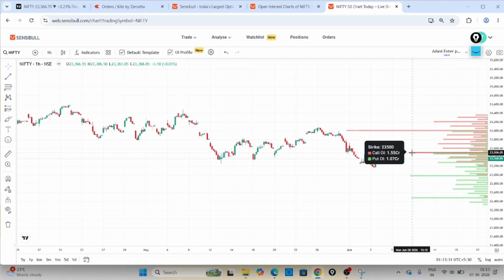Call writers are betting on the downside, and put writers are betting on the upside. That's what it is, a kind of jugalbandi. Between big players also, they are taking positions and making money. Everyone comes to the market because they want to make money, even retailers. So big players will be eating retailers' money. It's very simple. We can say there is no sentiment and no logic also. If you learn the stock market properly, you can also make money. That's what everyone says. But competing with the big players is very challenging.